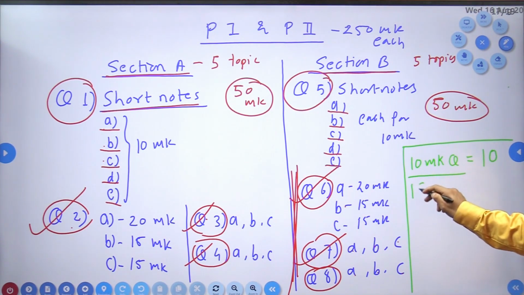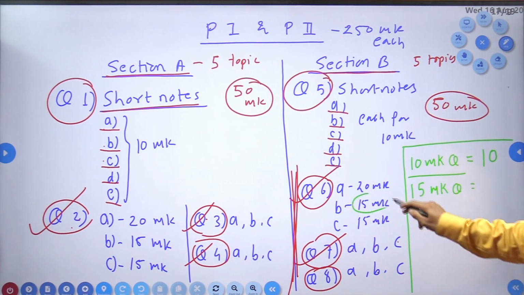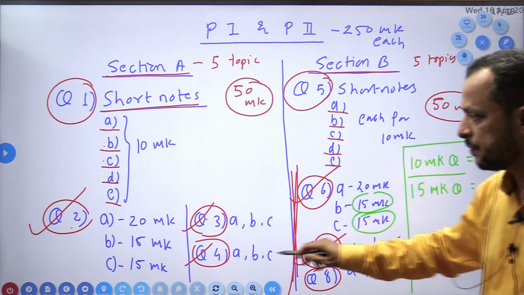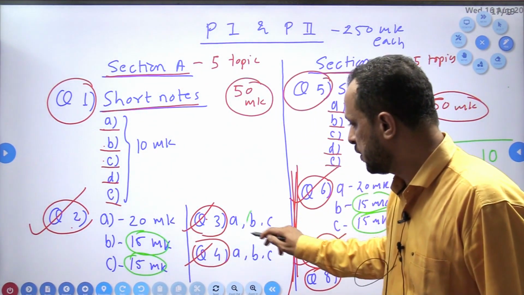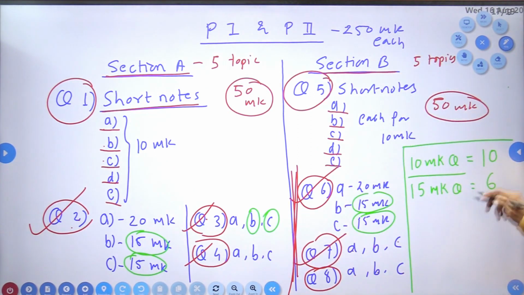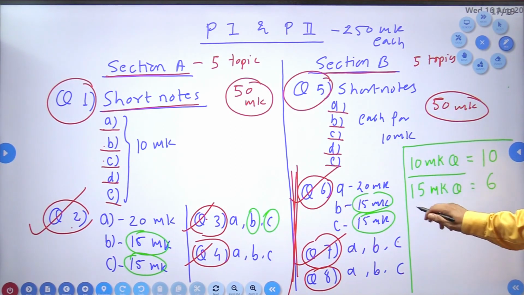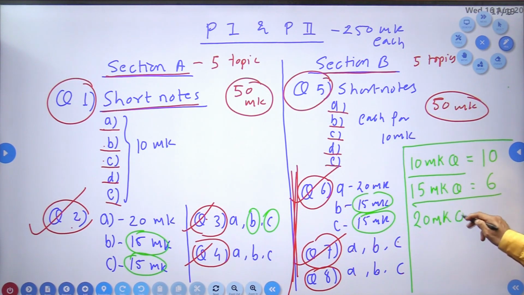Then 15 mark questions. How many questions do we have to attempt? 1, 2, 3, 4, 5, 6. We have to attempt 6 questions of 15 marks.